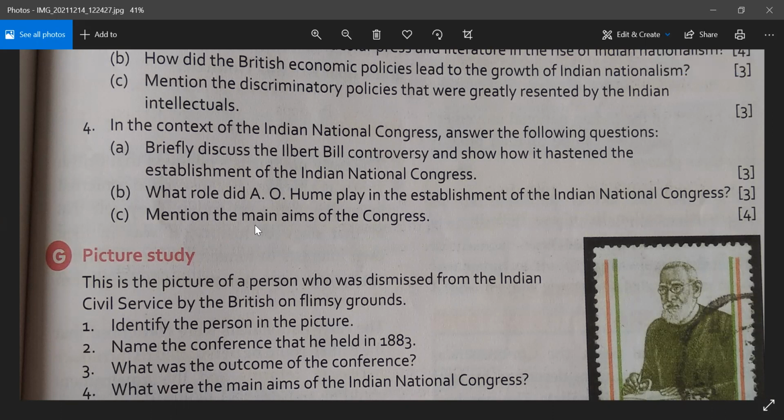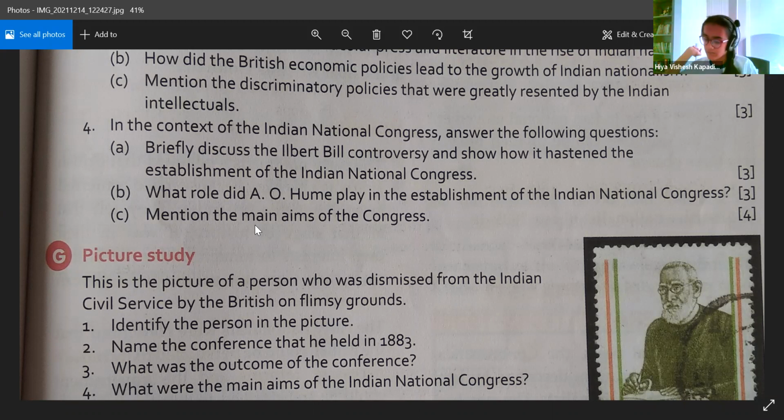Next, ma'am, is, what role did A.O. Hume play in the establishment of the Indian National Congress? What did he do for the establishment? He formally established the Indian National Congress. But then before that, you need to tell who he is. Who was he? He was a retired British officer. Yes, ma'am, his full name was Alan Octavian Hume, and he was a retired British official who helped to establish the Indian National Congress, because even he thought that there was a lot of discrimination and domination happening with the Indians. Very good.